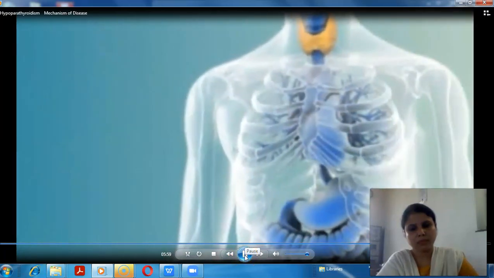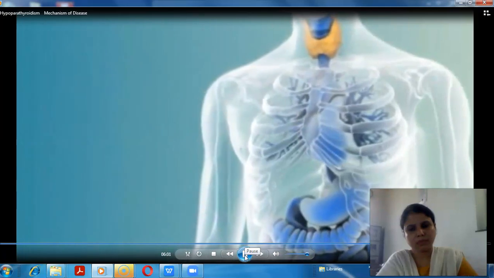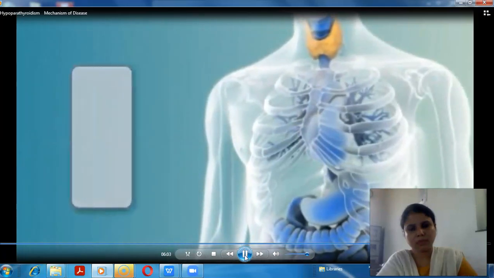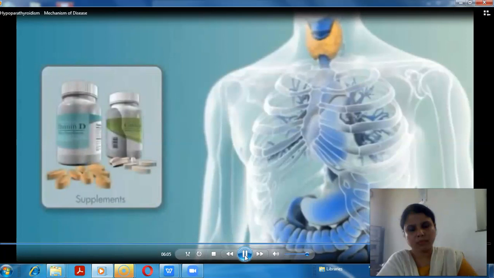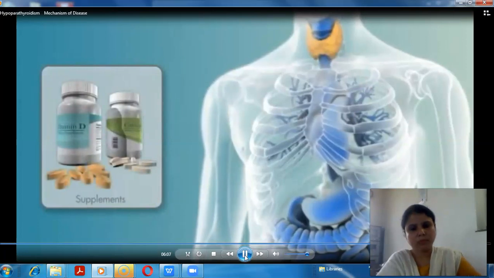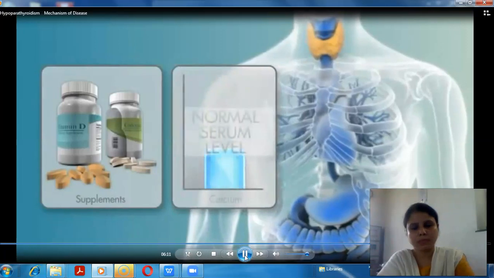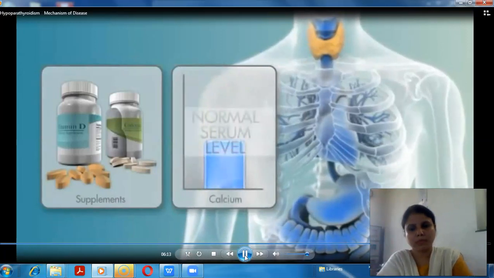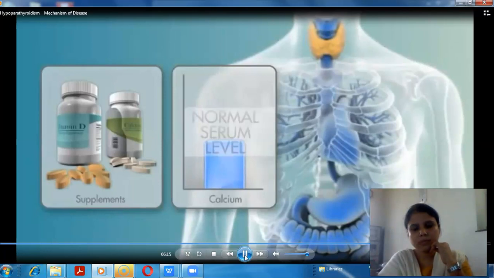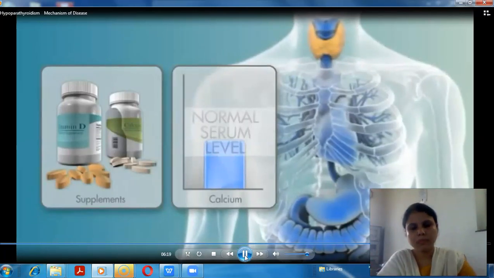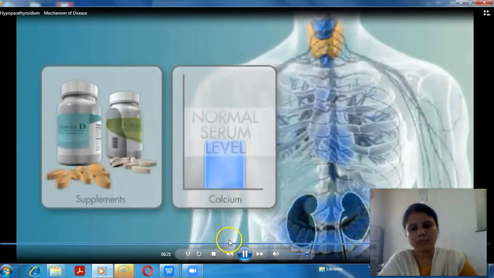The current goal of hypoparathyroidism therapy is to control symptoms while minimizing complications. This can include taking oral calcium and vitamin D metabolites and analogs. However, increased intake of calcium and vitamin D metabolite can lead to worsening of hypercalciuria and the associated adverse effects on the renal and central nervous systems.